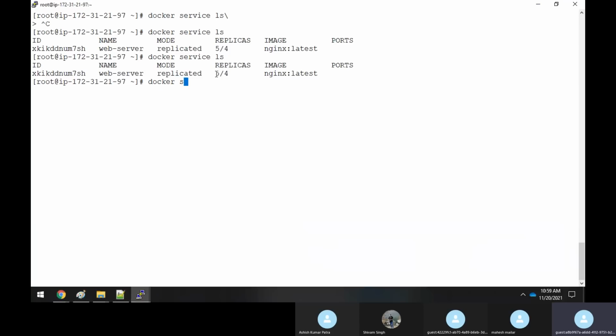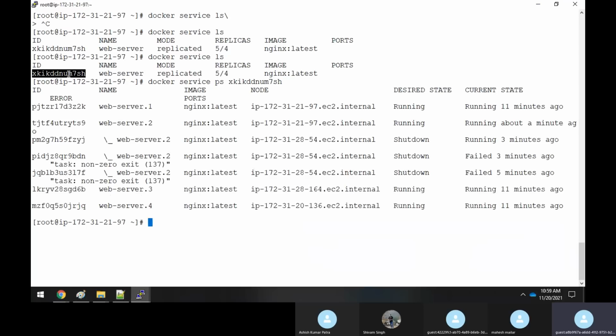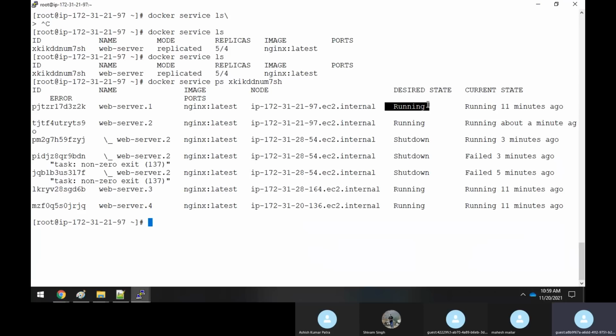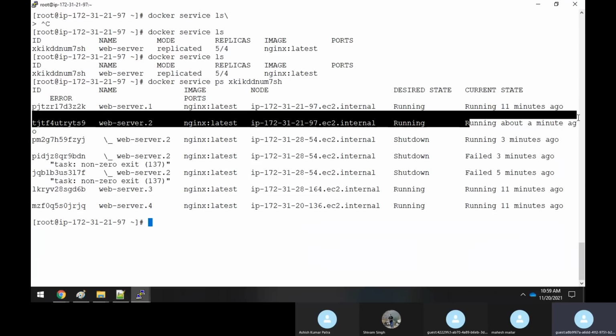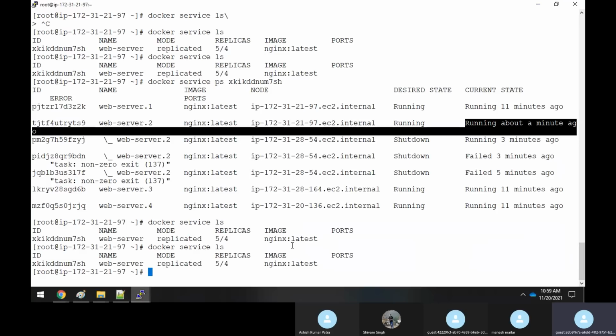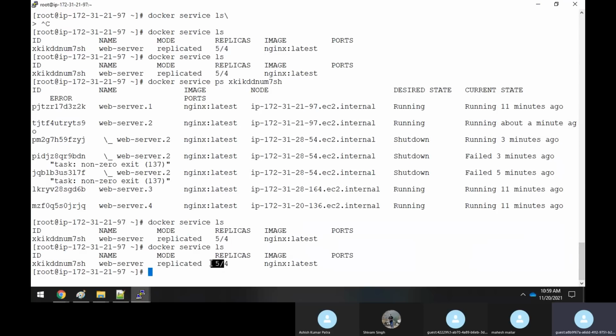Or else you can say Docker service ps and specify this ID. So it is shut down, don't worry about this one. You could see that it is running. So 4 it has recreated. See, it was just created about a minute ago. It means this Nginx has been recreated in the same machine 97, which is the master itself, running about a minute ago. Again, if I execute Docker service ls, it will take some time, sir, but it will come back as 4 itself.